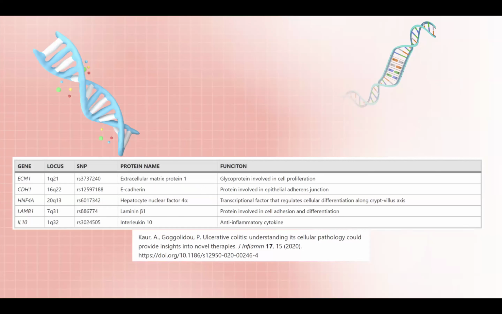Ulcerative colitis is caused by genes that are mutated or are deficient in the person. And all of these that are listed can cause problems with the epithelial layer of the colon. And one of them, as it says, can be immune related deficiency. It can be glycosylation or fucosylation related.